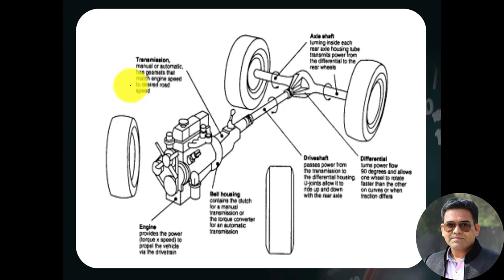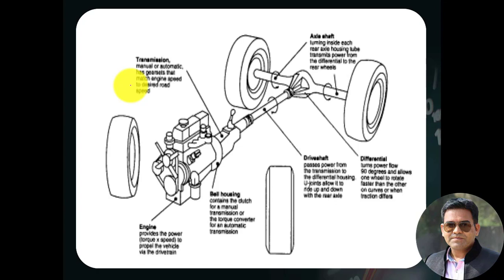To understand the acceleration performance considering power, we need to create a mathematical model for the mechanical system by which the engine power is transmitted to the ground, up to the road wheels.